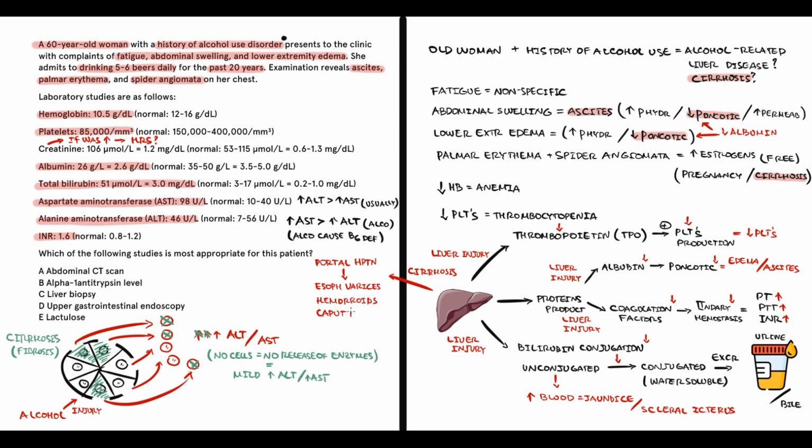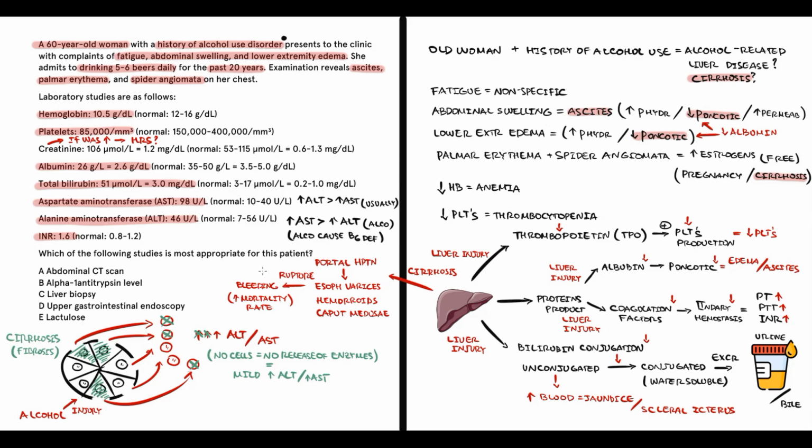Among all cirrhosis manifestations, esophageal varices are by far the most dangerous one. The reason is that at some point, esophageal varices can become so overdistended that they can rupture, which will cause severe bleeding. And bleeding from esophageal varices has a very high mortality rate.